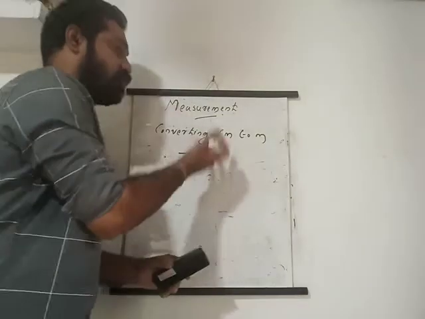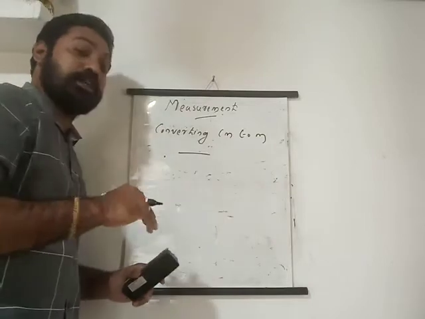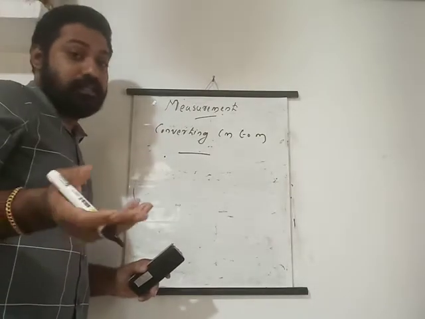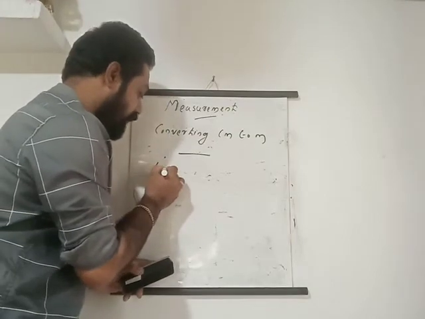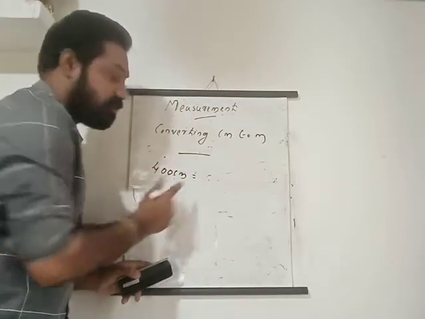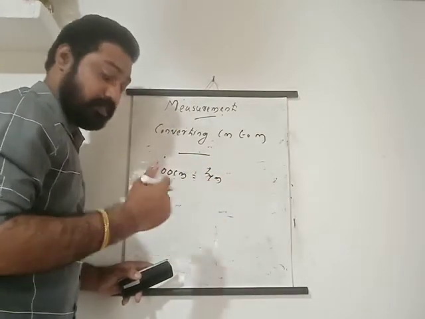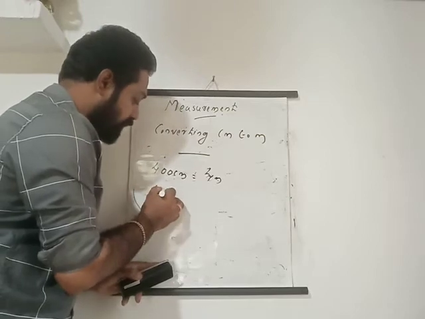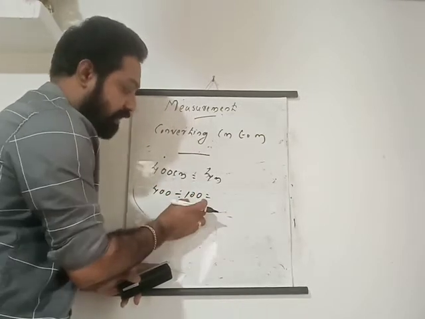Here, actually, we need to learn converting meters to centimeters, and also centimeters to meters. Reconversion is also there. For example, 400 centimeters. What is 400 centimeters? It is 4 meters, isn't it? How to convert very easily? We are converting by dividing with 100.